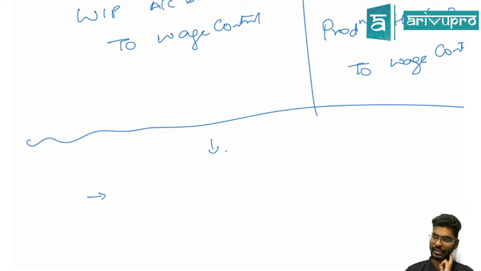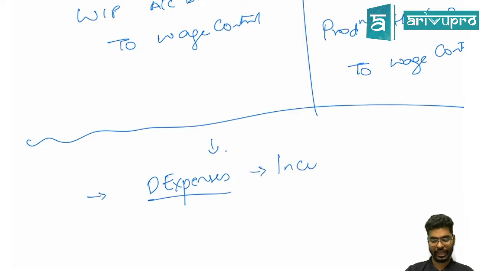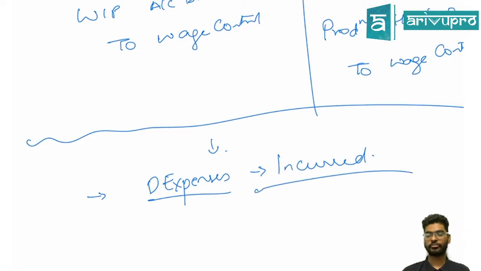What if I say direct expenses are incurred? Okay, what is going to be a journal entry for direct expenses incurred? Superb.